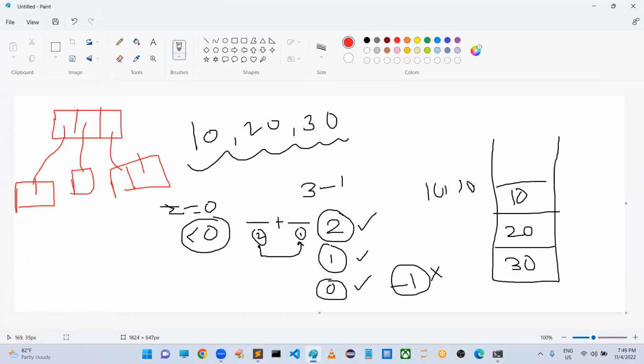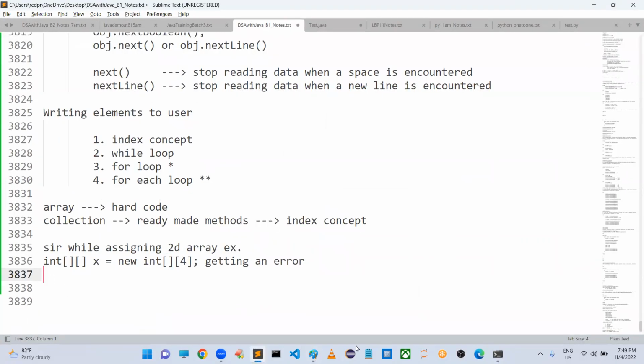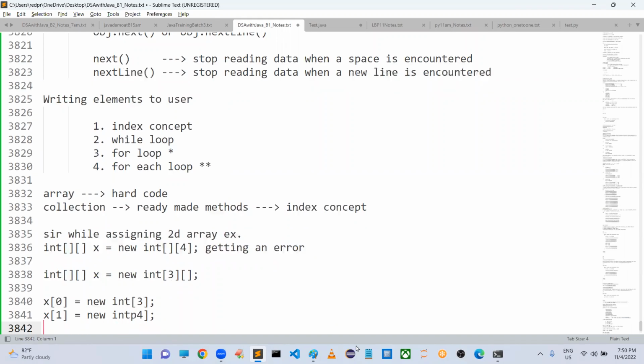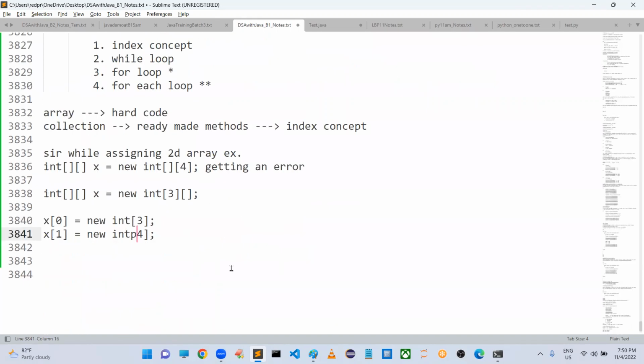Sir, if this base address location is not there, how is it possible? How are the links possible? Okay, but we can take it like this: I want to create an array where the base address is nothing but new integer of 3 elements, but I don't have the secondary. Now you can take x of 0 is equal to new integer of 3 elements. If you want, you can take x of 1 is equal to new integer of 4 elements. Next, x of 2 is equal to new integer of 1 element, also we can take.